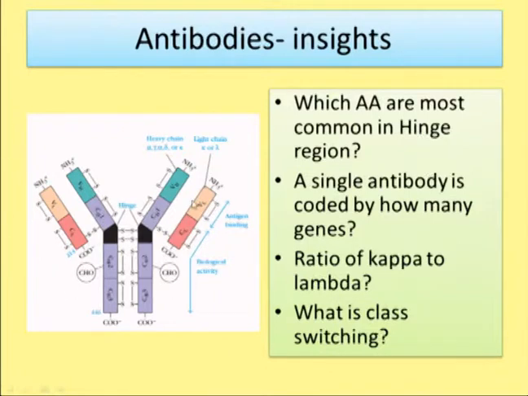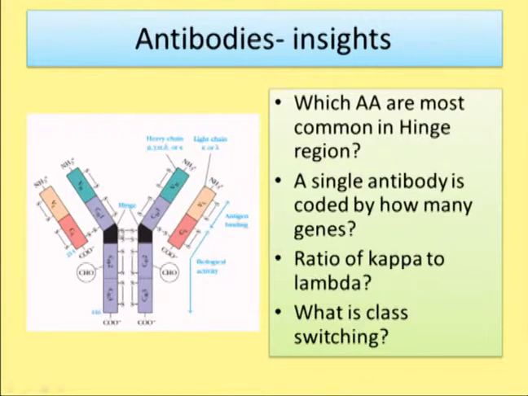A typical antibody is made up of 2 identical heavy chains and 2 identical light chains, joined to each other by disulfide bridges. Disulfide bonds are formed between the cysteine residues of the chains, so intramolecular as well as intermolecular disulfide bridges are there.